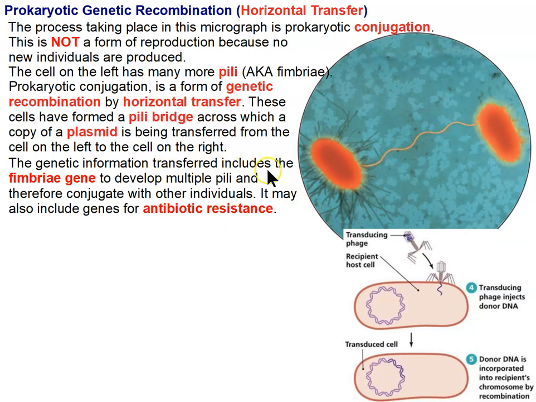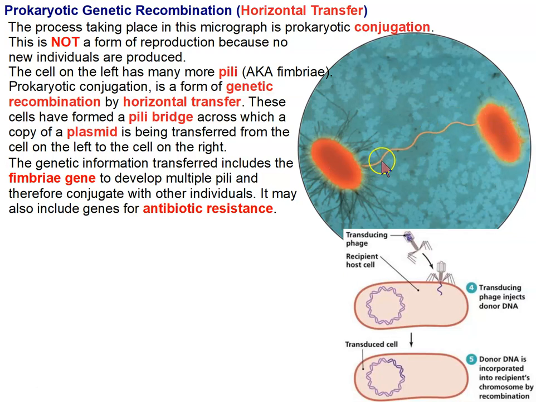The information that's being transferred will include the gene for forming fimbriae or pili. So notice that the cell on the right doesn't have a lot of pili or fimbriae. One of the capabilities that's being transferred through this conjugation is the ability to form pili and fimbriae and go on and conjugate with other cells itself. So the ability to conjugate is one of the things that's being transferred here.